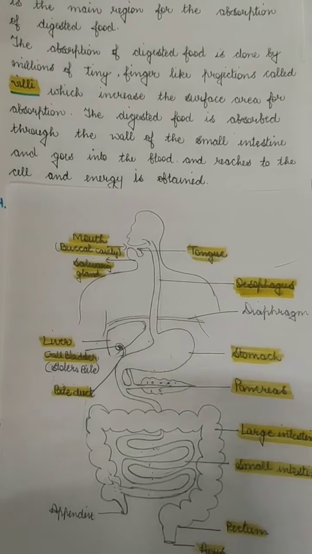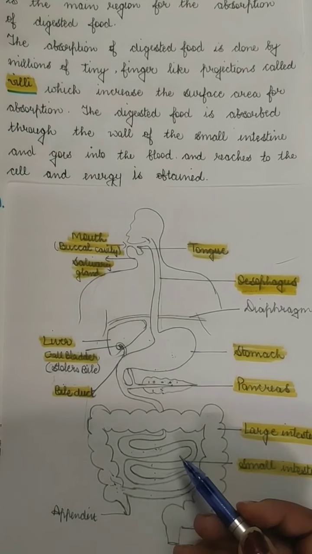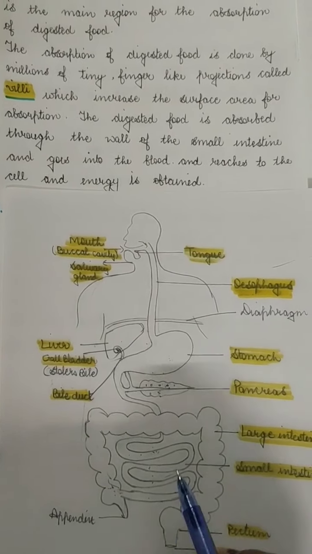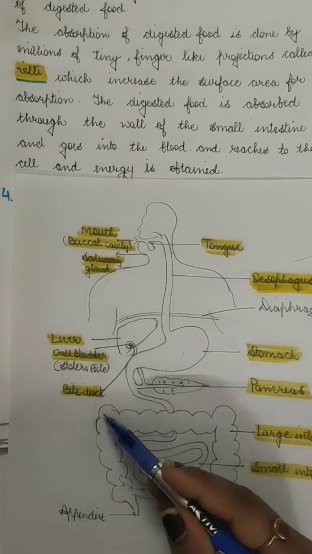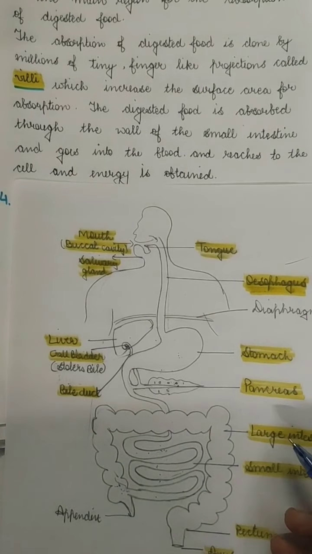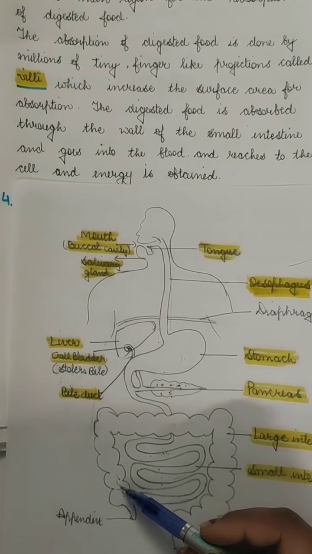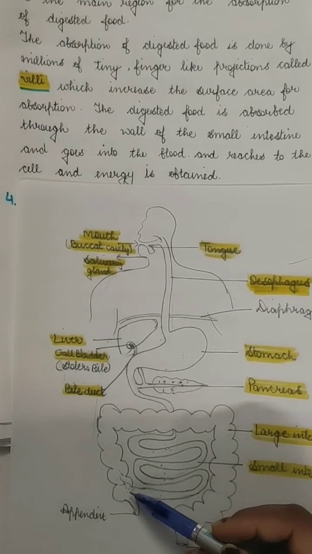So all the broken down food then moves into the blood vessels, and the blood takes the food which is mixed in the blood to the cells. The rest of the food moves to the large intestine. From the large intestine, there is the absorption of water, because nothing is left in the food, only water. So the final step will be the large intestine, which is a very wide cavity.